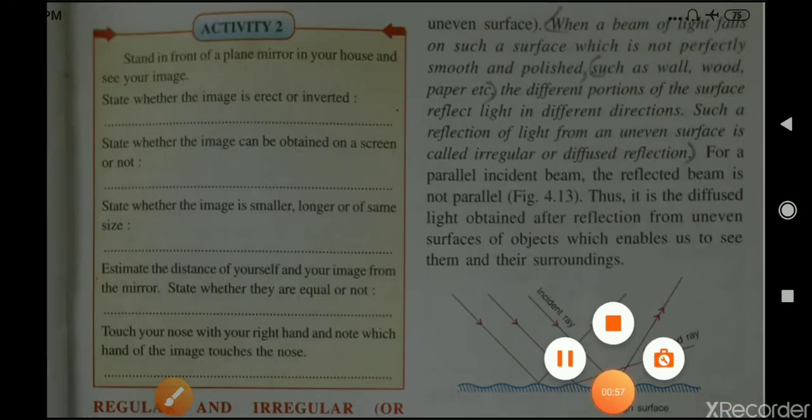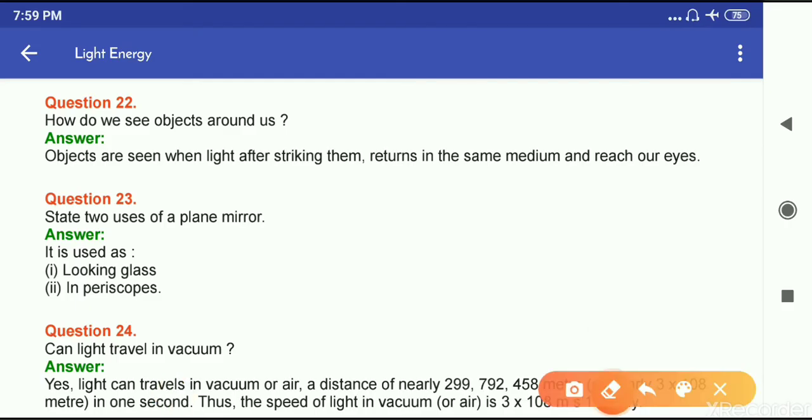Okay. Now, question number 22. How do we see objects around us? Objects are seen when light after striking them returns in the same medium and reaches our eyes. Now, next question number 23. State two uses of a plane mirror. So, it is used as a looking glass and in periscopes.